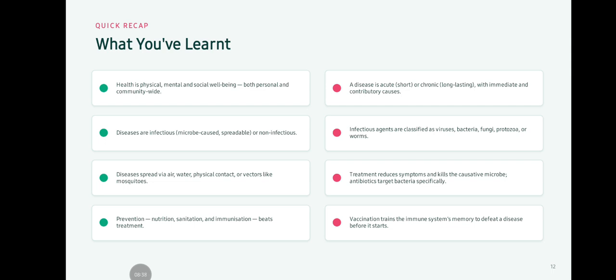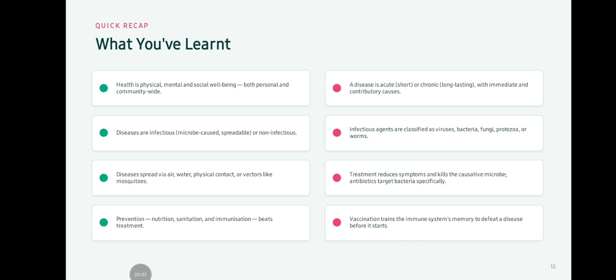What we have learned in this session, a quick recap. Health is physical, mental, and social well-being, both personal and community-wide. Diseases are infectious or non-infectious. Diseases spread via air, water, physical contact, or vectors like mosquitoes. Prevention, that is nutrition, sanitation, and immunization, beats treatment.